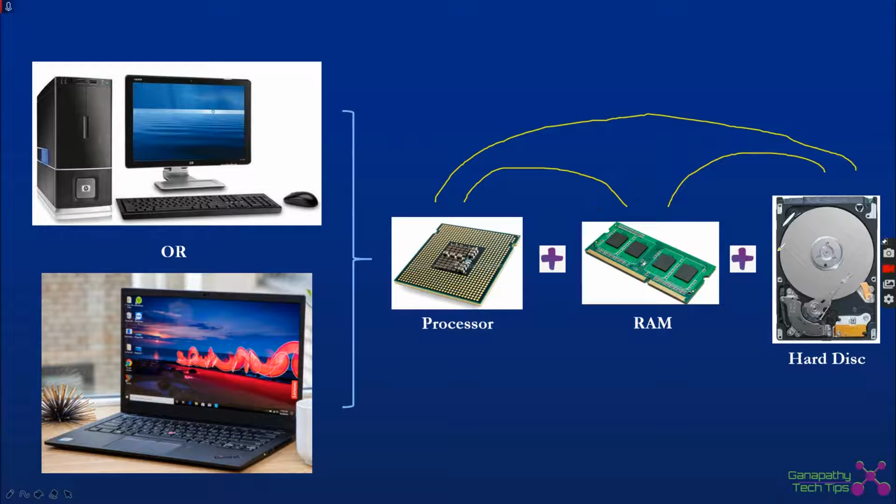If the processor takes the data directly from the hard disk, it will take a lot of time to take the data and process it. So in order to reduce the time taken by the processor to directly consume the data from the storage device, we created something called RAM. The data is cached onto RAM, and that data will be processed in a much quicker manner by the processor. So for any digital system to work, we need these components: processor, RAM and